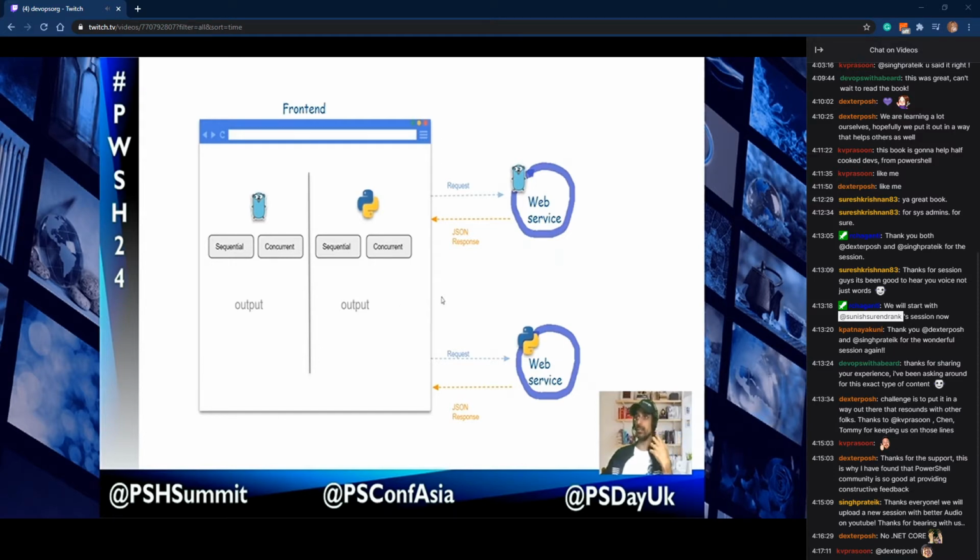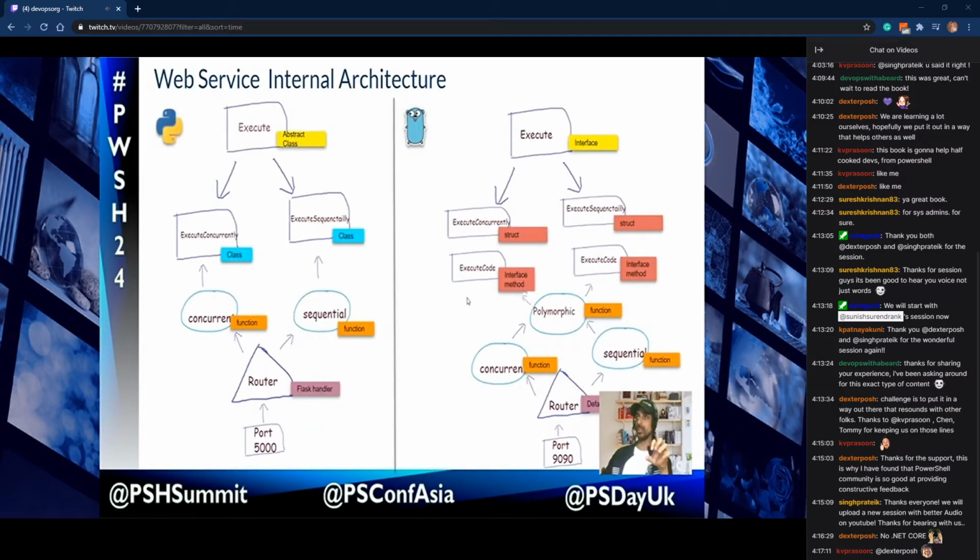Let's go and see how the logic is written inside the web service. So this is the web service internal architecture. The left side is the Python and the right side is the Go. The Python web service will be listening to port 5000. So that's why you can see I marked port 5000 here. And the Go will be listening to port 9090.